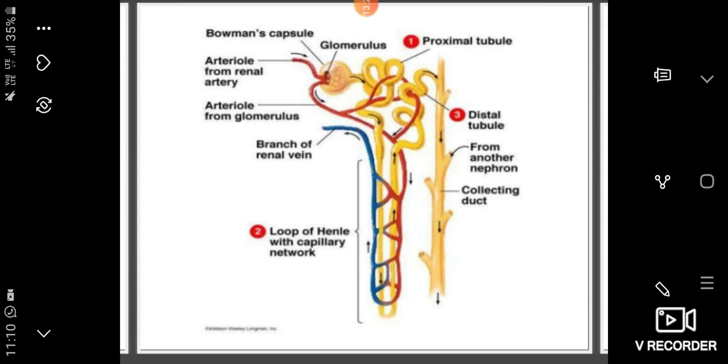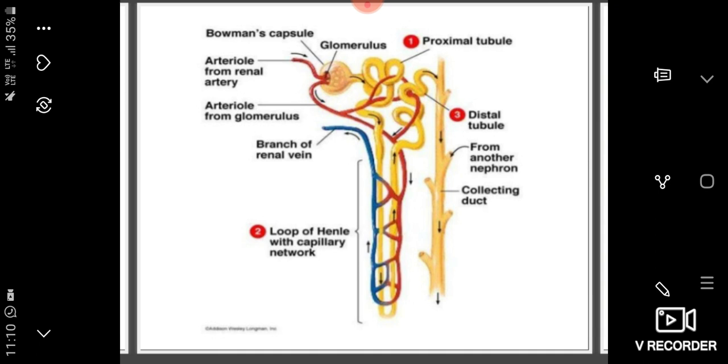So urine is formed in 3 steps. They are glomerular filtration, selective reabsorption and tubular secretion. These are the 3 steps in which urine is formed.